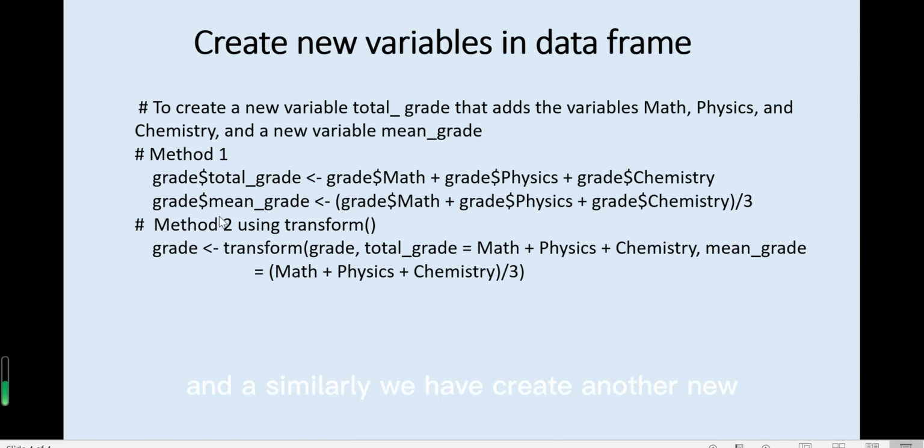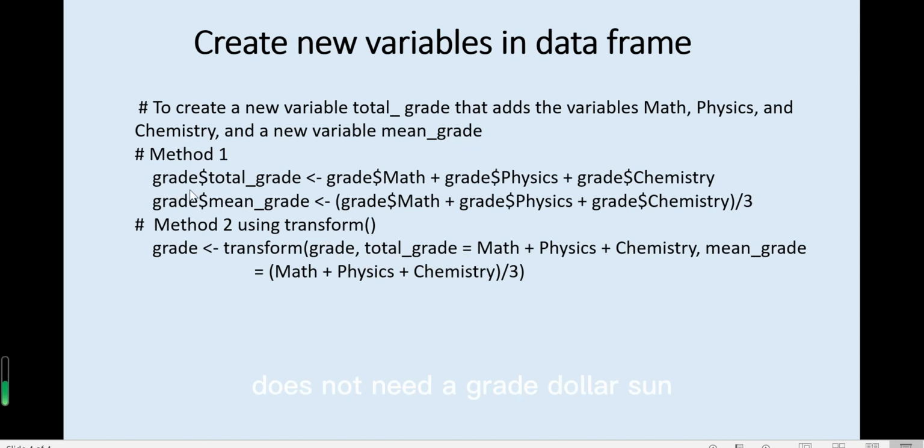And similarly, we can create another new variable called mean grade using the sum of these three grades divided by 3. And method 2 is an alternative method, where we use the transform function in R. Inside the function, we write the grade data frame. Then next, just write the total grade.